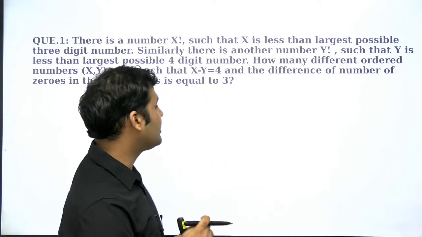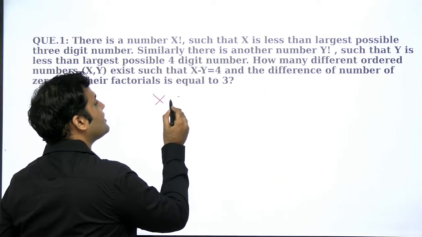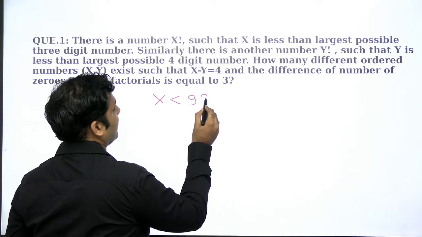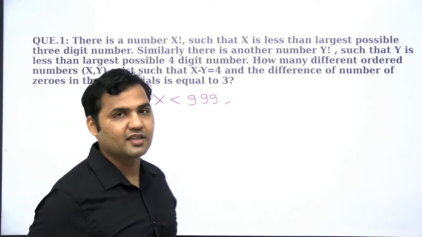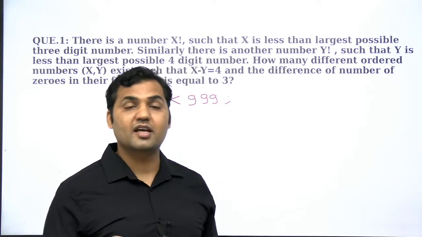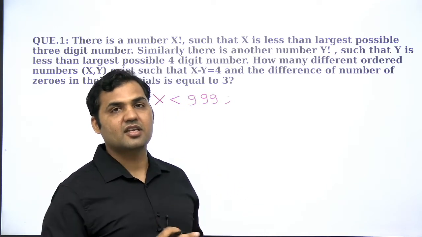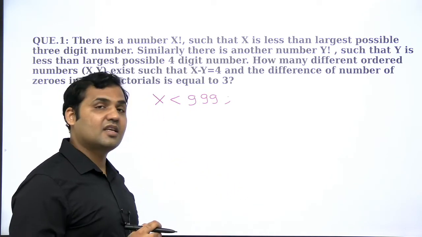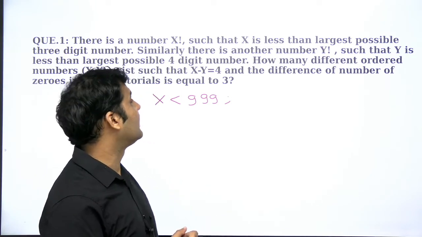What is the largest possible 3-digit number? It's 999. So can I say x is a number which is less than 999? Yes. Okay. Concept क्या है वो मैं आपको question के बाद समझा दूंगा. So don't worry, अगर आपको increase in number of zeros का concept नहीं आता है, I'll tell you. First let's understand कि question में क्या पूछा हुआ है और किस concept का knowledge आपको होना चाहिए इस question को solve करने के लिए.